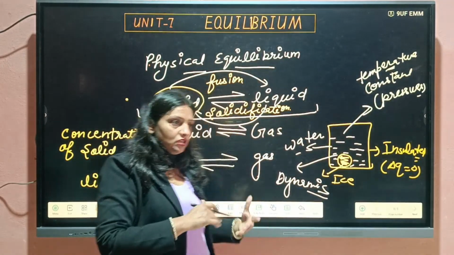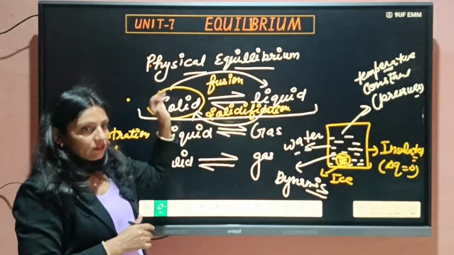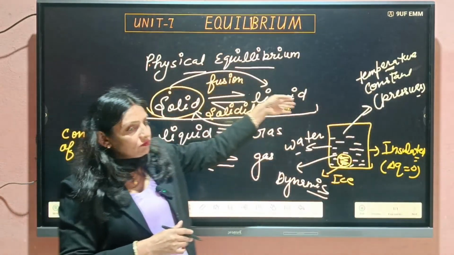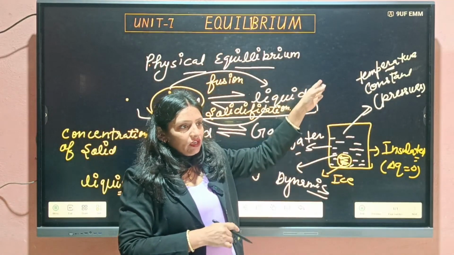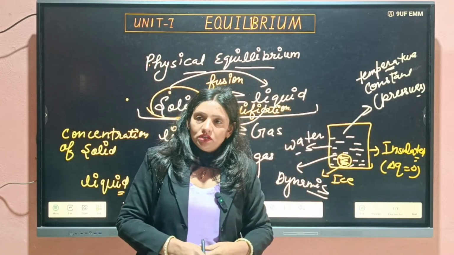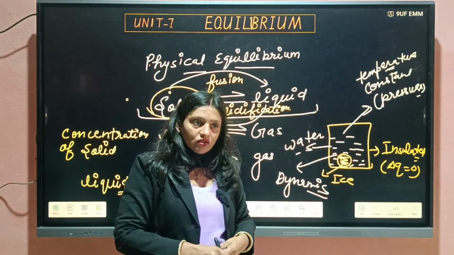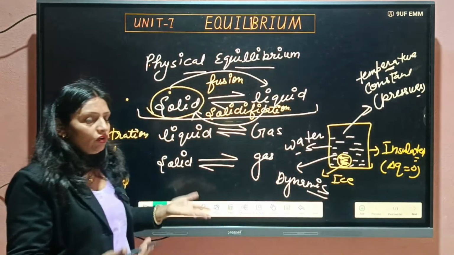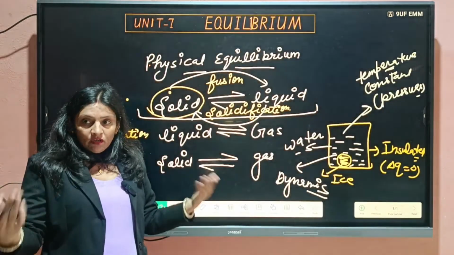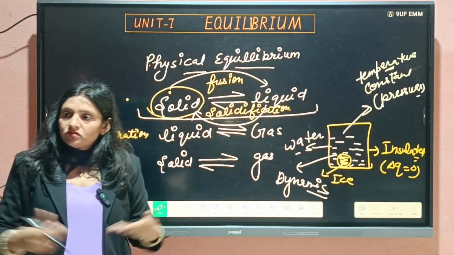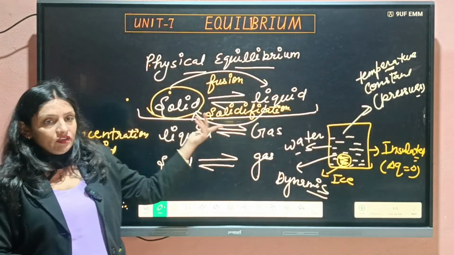And the concentration of the reactants and of what we are getting finally is also constant there. Clear or not? Here only state transformation takes place. That's why we are saying these are physical equilibrium.